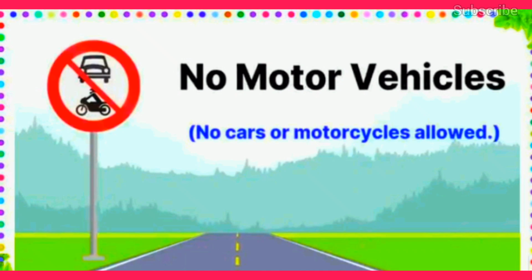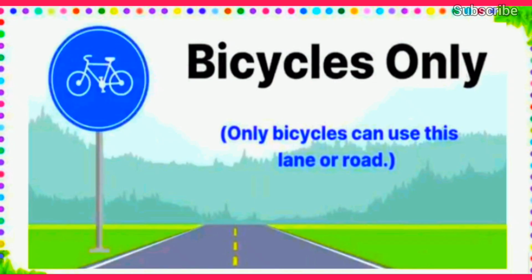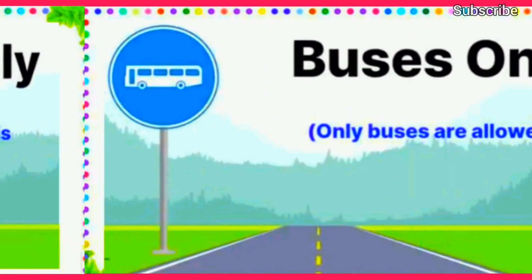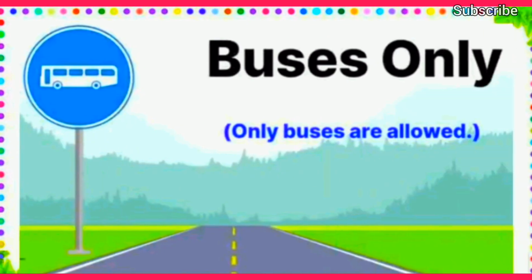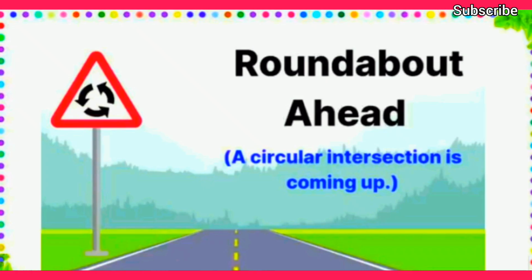No motor vehicles. No cars or motorcycles allowed. Bicycles only. Only bicycles can use this lane or road. Buses only. Only buses are allowed. Roundabout ahead. A circular intersection is coming up.